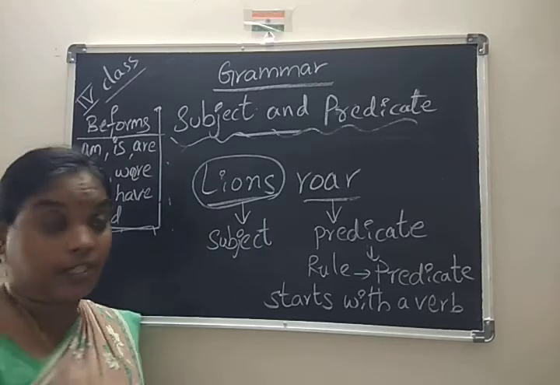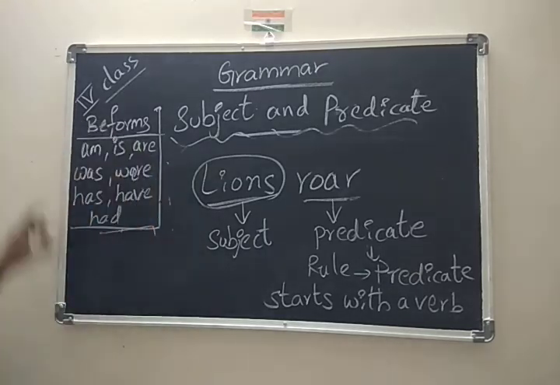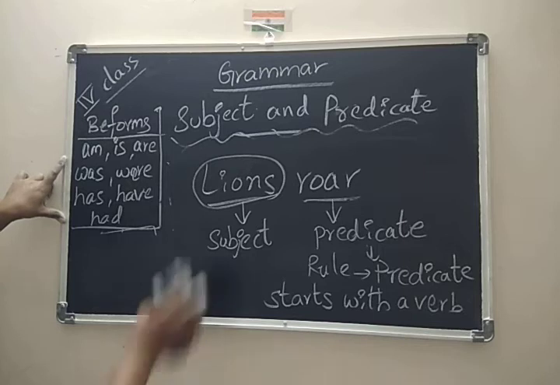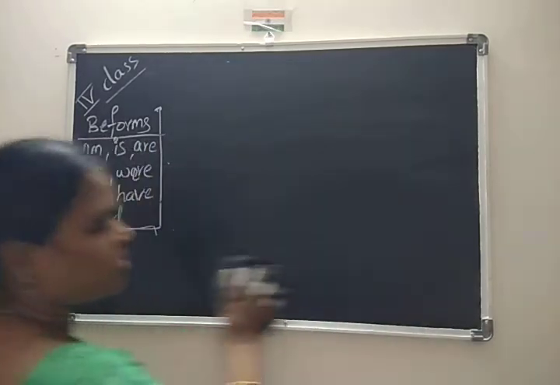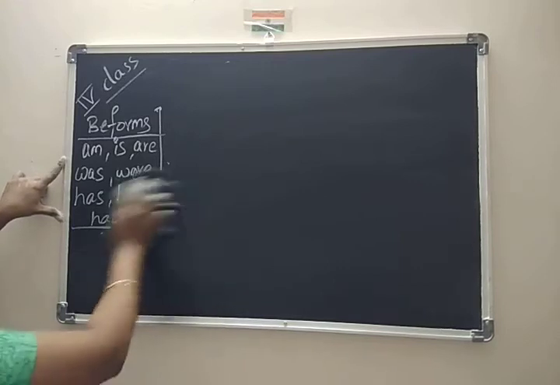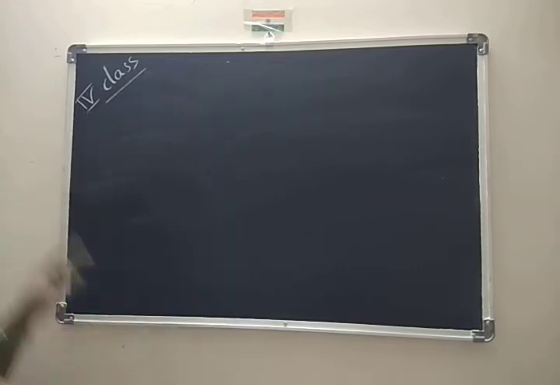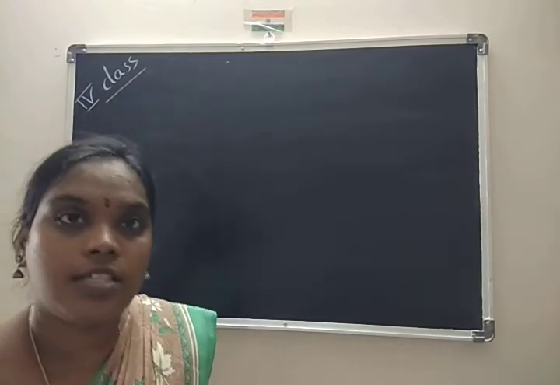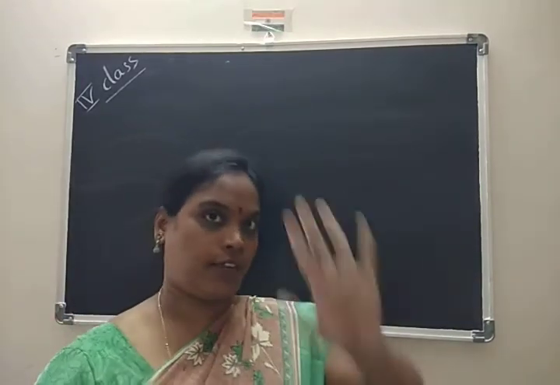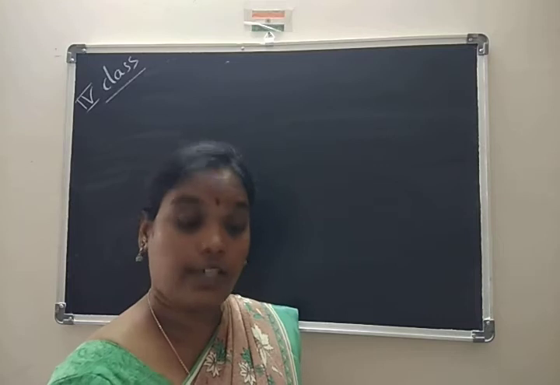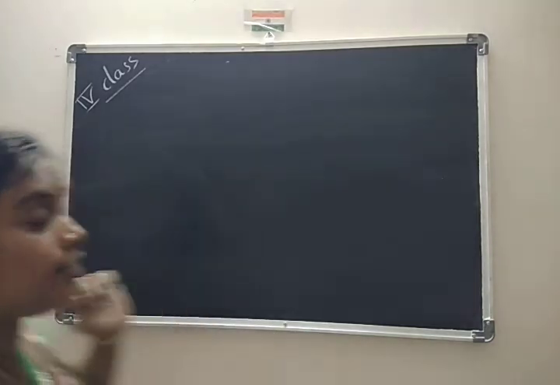I'll give examples now, then I'll explain. So subject means we are talking about that, and predicate means it explains about the subject. Now I want to give 5-6 examples, then I will explain the differences.